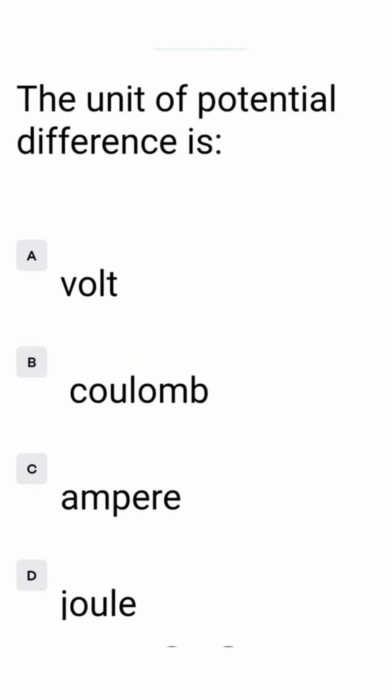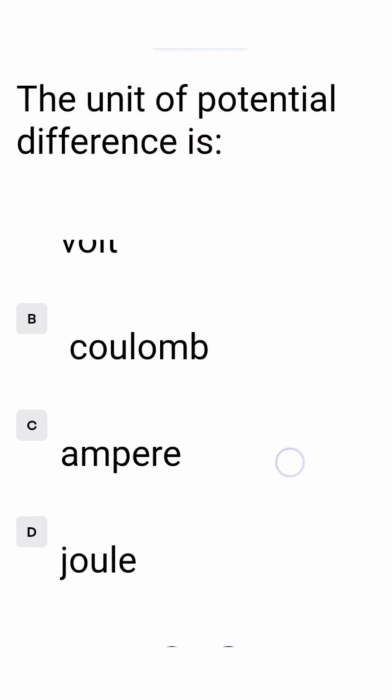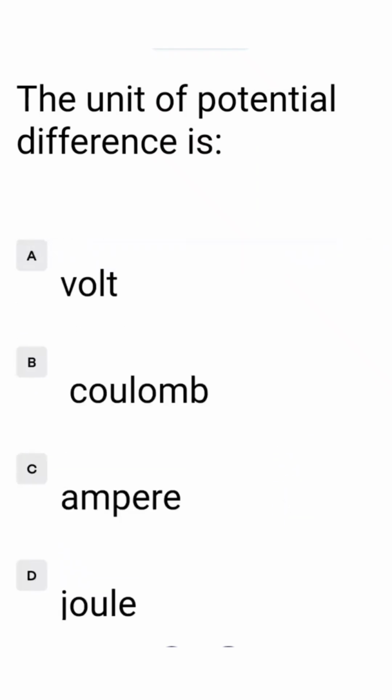The unit of potential difference is: option A volt, option B coulomb, option C ampere, option D joule. The correct answer is volt, that is written in option A. So we tick at option A.